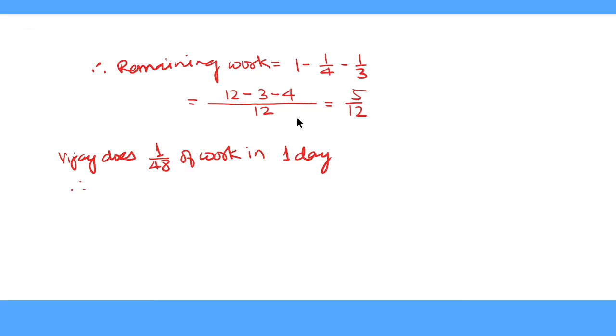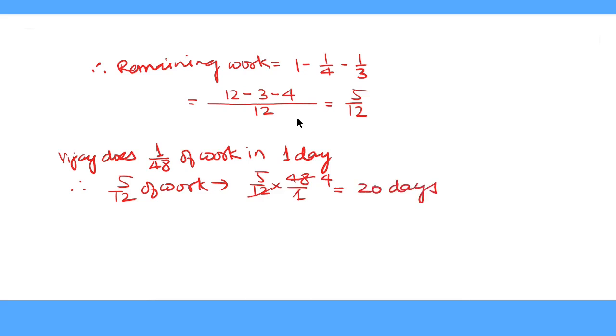Therefore 5 upon 12 of the work is equal to 5 upon 12 multiplied by 48 upon 1. 12 divides 48 for 4 times. 5 multiplied by 4 equal to 20 days. So the remaining work Vijay will be able to do in 20 days. Now we solve this question by the shortcut method.